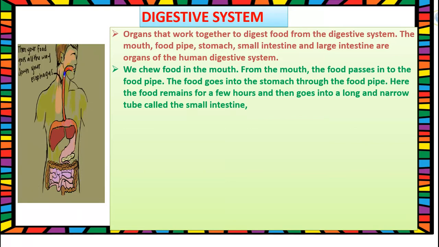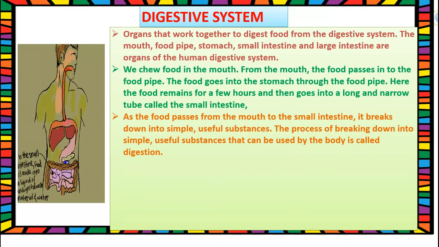Here, the food remains for a few hours and then goes into a long and narrow tube called the small intestine. As the food passes from the mouth to the small intestine, it breaks down into simple, useful substances. The process of breaking down food into simple, useful substances that can be used by the body is called digestion.